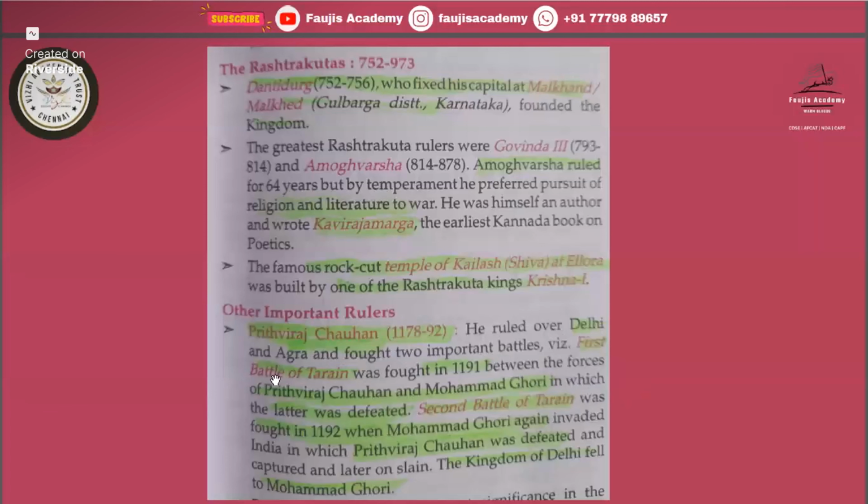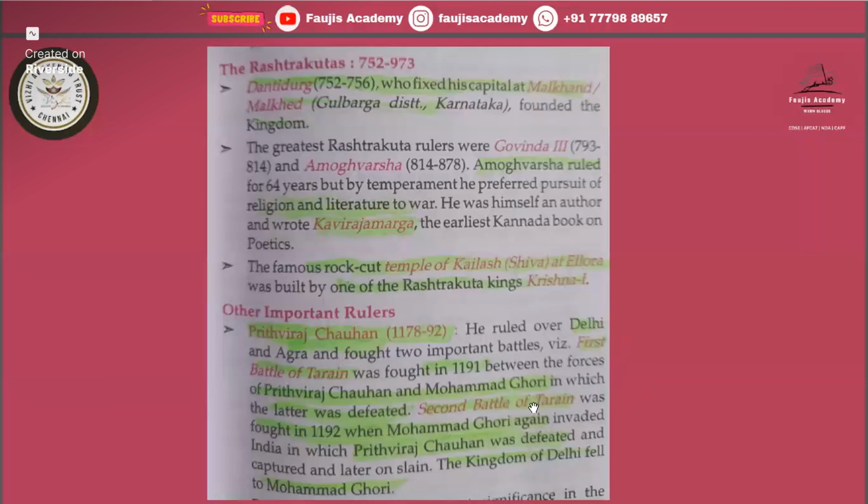The first battle of Tarain was fought in 1191 AD. Remember this one. The second battle was fought in 1192 AD. I have already asked a question about the battle of Tarain. It was fought between the forces of Prithviraj Chauhan and Muhammad Ghori.